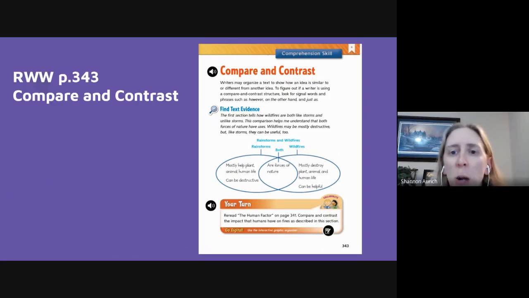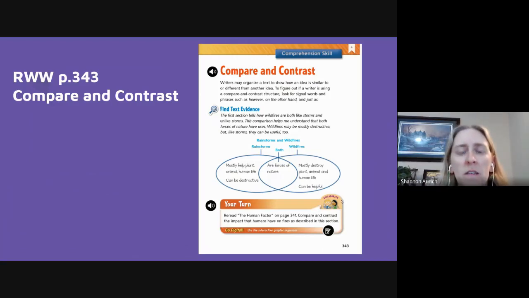Graphic organizer. Rainstorms and wildfires. Rainstorms: mostly help plant, animal, human life; can be destructive. Both: both are forces of nature. Wildfires: mostly destroy plant, animal, and human life; can be helpful.